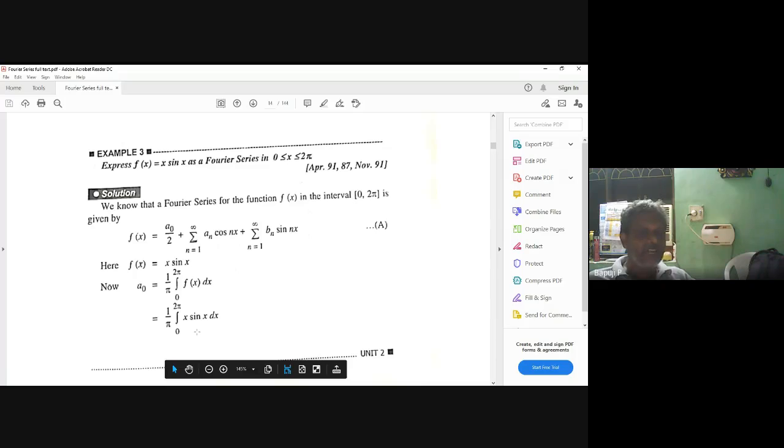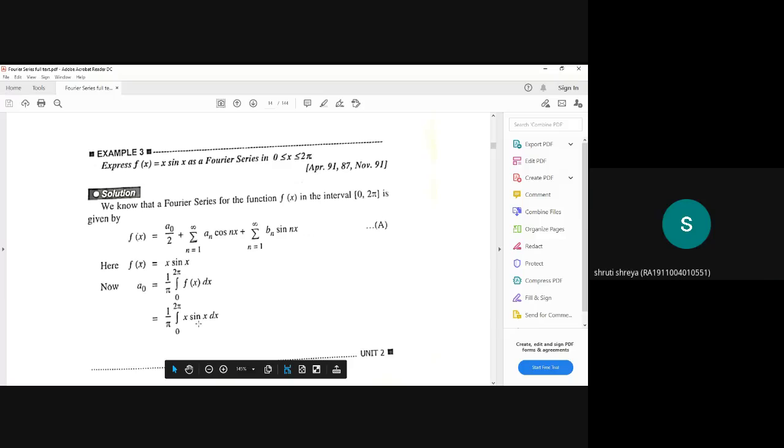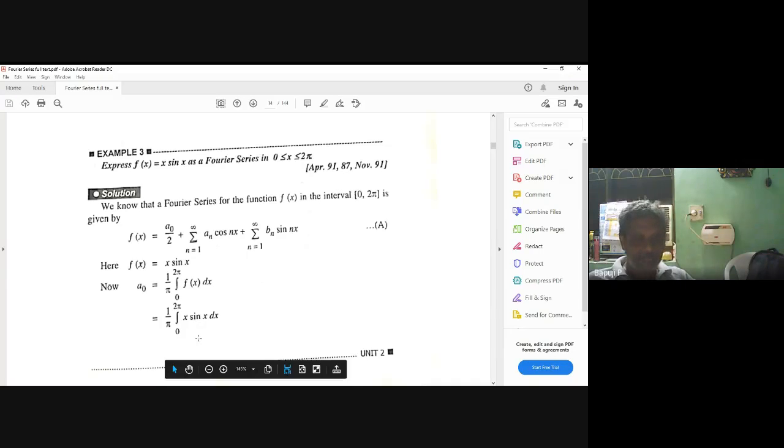Now integration starts. x you can keep as is. The integration of sin x is what? Minus cos x. Then minus cos x, and the differentiation of x again is 1, with minus sin x. Correct or not? Apply the limits 0 to 2 pi.